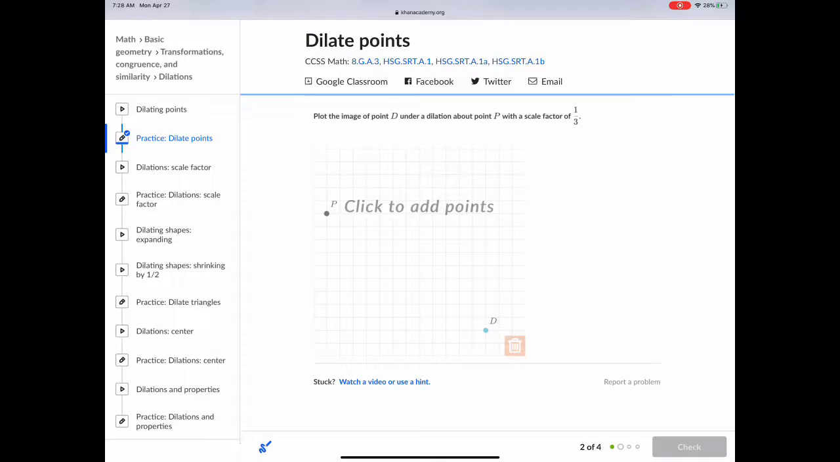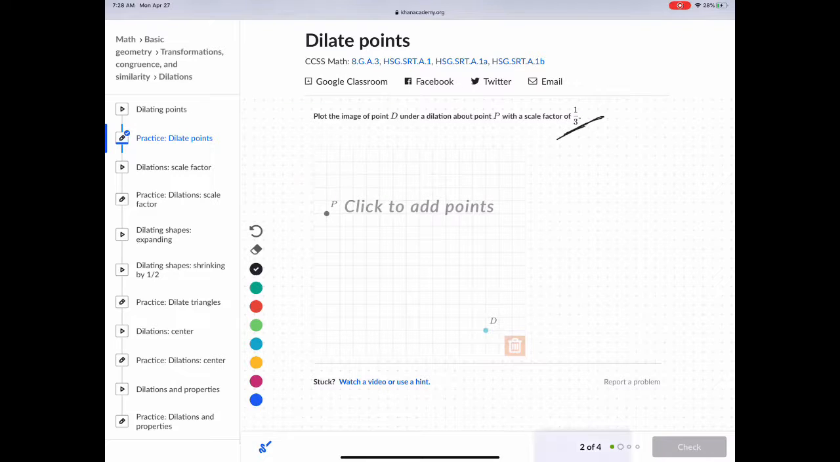Okay, now in this example, we have point P as our point of dilation, but we're not on a coordinate plane, and so we don't have the origin as the point of dilation, but it still is going to work in the same way. So we want to dilate D with a scale factor of 1/3. So we want it to be 1/3 of it. So what I do is I count from P to D how much it's going down and how much it goes over. So let's take a look at that.